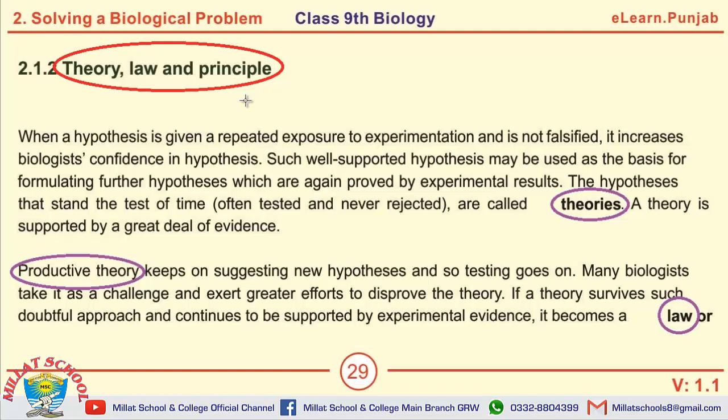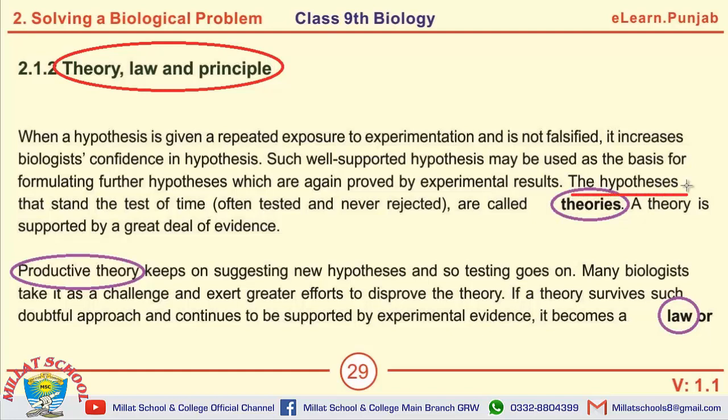In the ninth class biology chapter number 2, Solving a Biological Problem, we have previously discussed different categories of questions. Today we will discuss the last topic of this chapter and the different short questions and MCQs that can be selected from it. The first topic we will discuss today is theory, law and principle. The first question on this page is about the definition of theory.